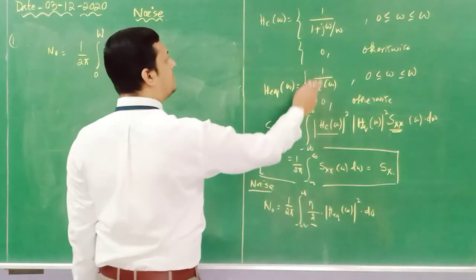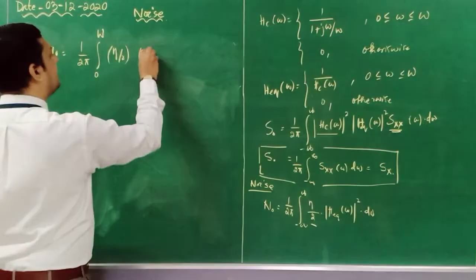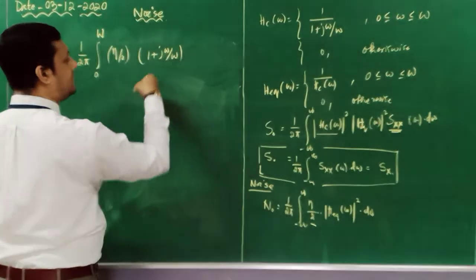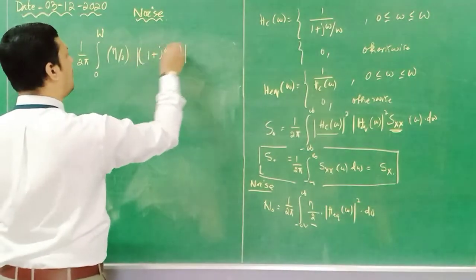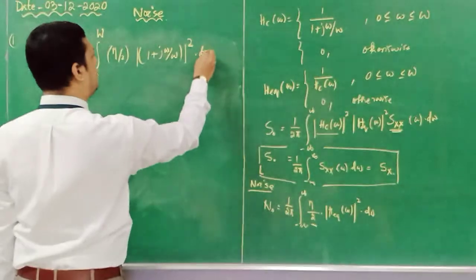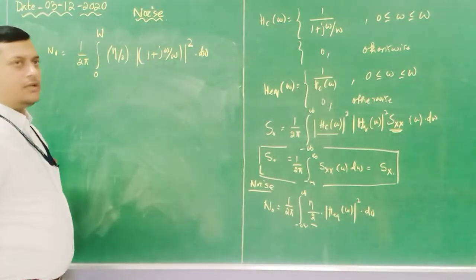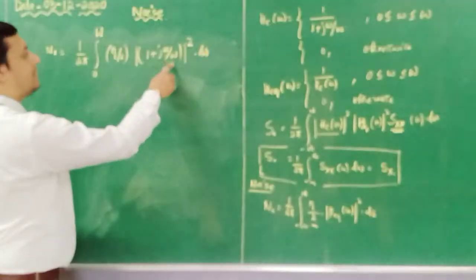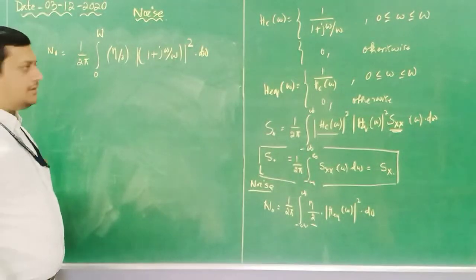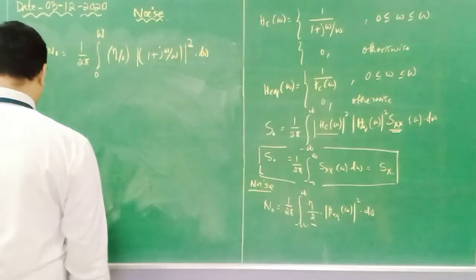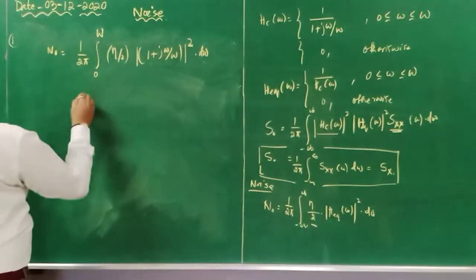So 1 by Hc of omega means it is 1 plus j omega divided by W, mod whole square, into d omega. Done. Now what is the square of this mod? 1 plus omega by W whole square. Done. And then we have to identify the d omega value. So step by step we will see.